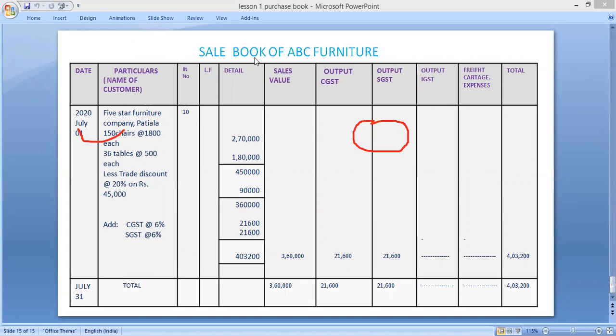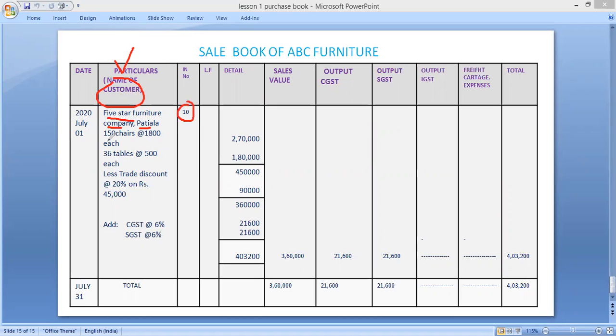First of all, at the top, you have to write the sale book of whose sale book you are going to prepare. ABC Furniture. In the first column you have to write the date, year 2020, July 1st. Now in the particulars column, first of all you have to write the name of the customer to whom goods have been sold. To whom have goods been sold? 5-star Furniture Company, Patiala. Then in the next column you have to write the invoice number. Invoice number is given as 10.